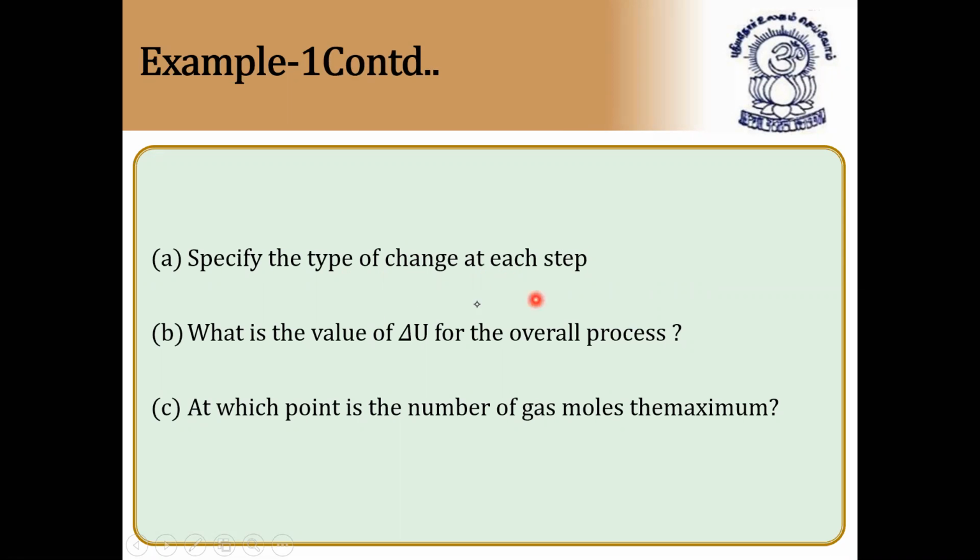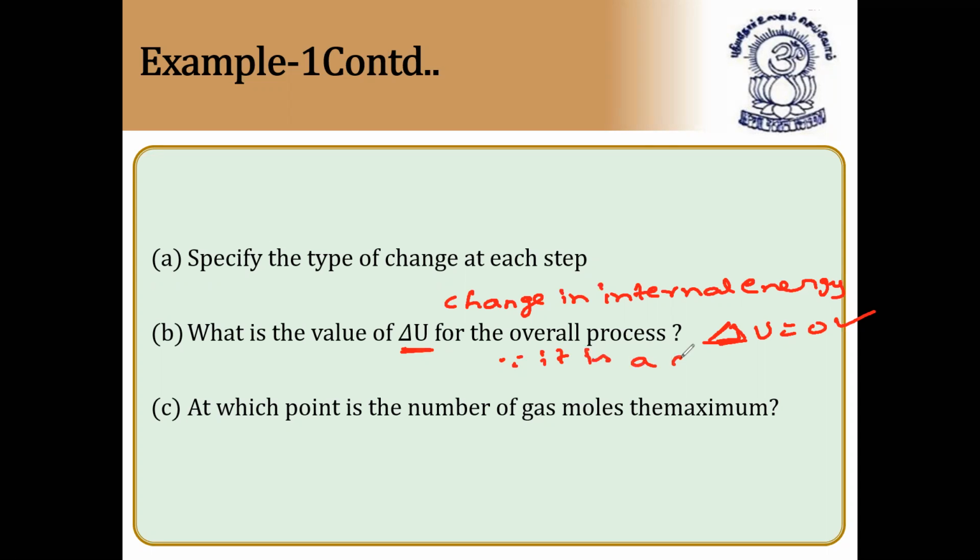This is for the change of each type, each step. What is the value of delta U for overall process? Delta U means change in internal energy. So delta U becomes zero because it is a cyclic process. Very, very important. Since it is a cycle, what is delta U? Change in internal energy is called delta U. Since the starting system is A and the final system is also A, there is no change in internal energy. So change in internal energy delta U is equal to zero since it is a cyclic process.